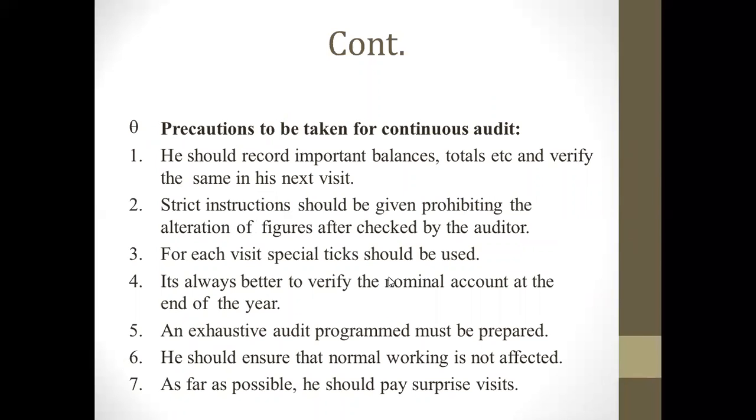Here are some precautions to be taken for the continuous audit. Look at the first point. He should record important balances, totals, etc., and verify the same in his next visit. But if the organization is very big, it is not possible for an auditor to check all the records. So somewhere, somehow, he has to depend on the internal auditor. So the possibility of manual error is always there. It is always better to verify the nominal accounts at the end of the year, and an exhaustive audit program must be prepared. He should ensure that normal working is not affected, and as far as possible, he should pay surprise visits.